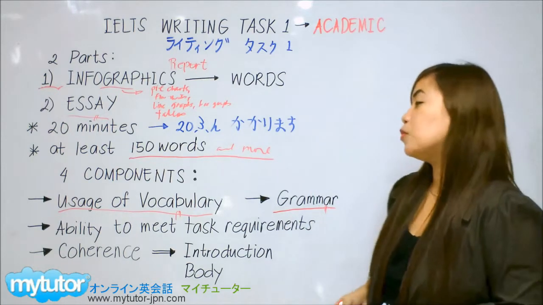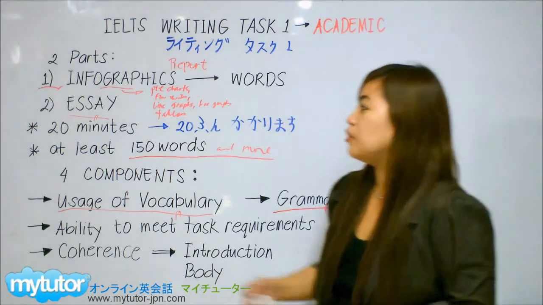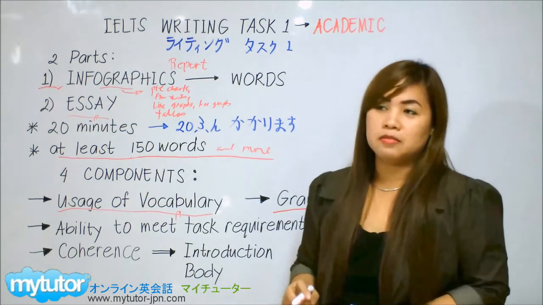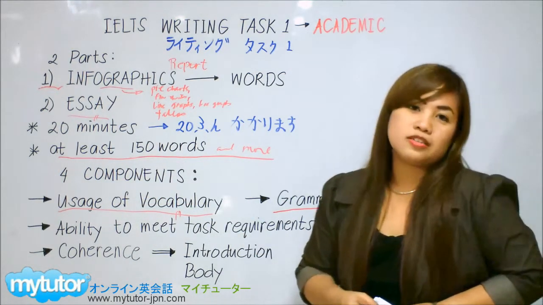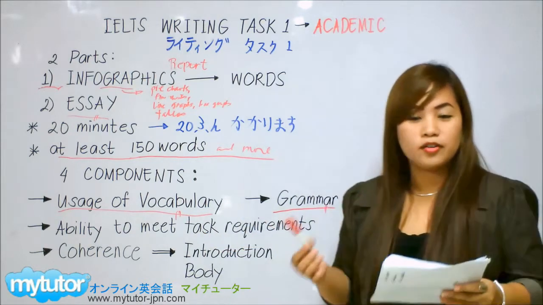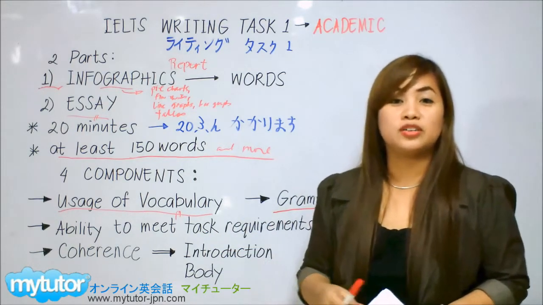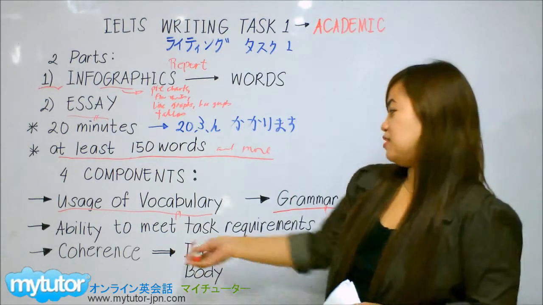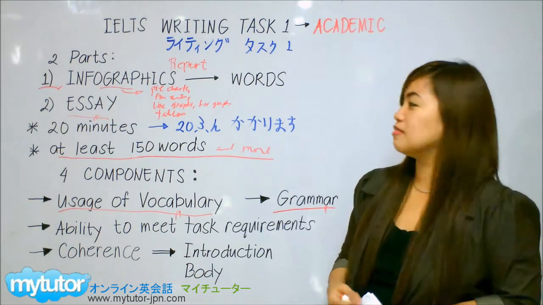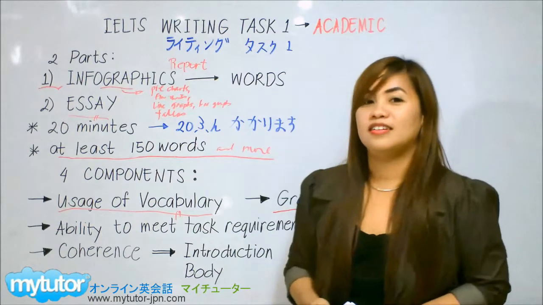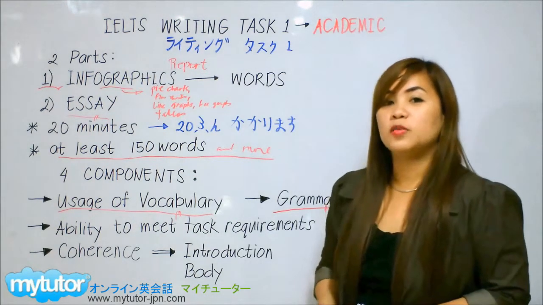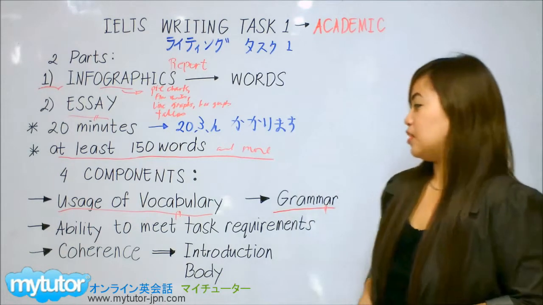A simple example would be, you're given a task to write at least 150 words. So, for instance, you wrote only 120 or 125 words. In this case, you are not able to meet the task requirements because you were given an instruction of 150 words. So you have to follow what is being asked of you.